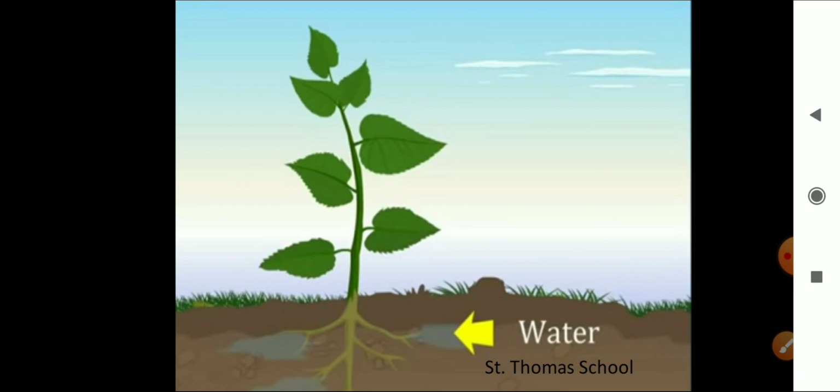Minerals and fertilizers. Can anyone tell how much percent of water is there in plants? 90%, right? Plants contain nearly 90% of water.